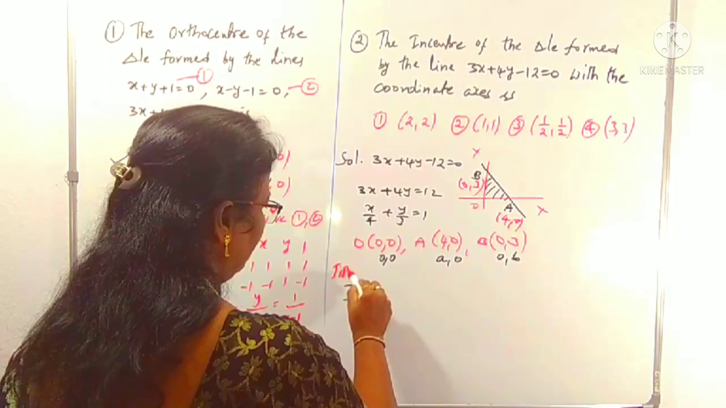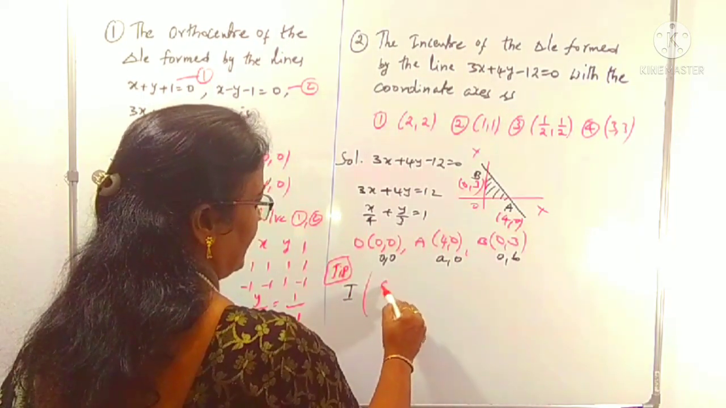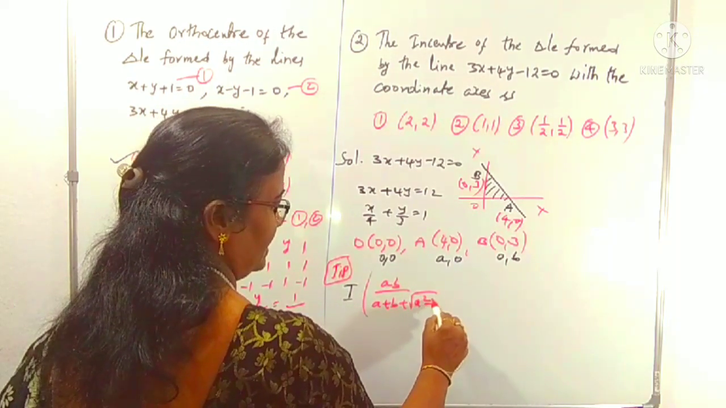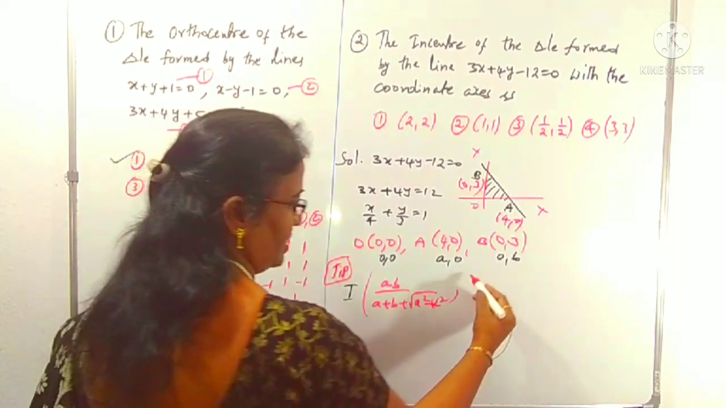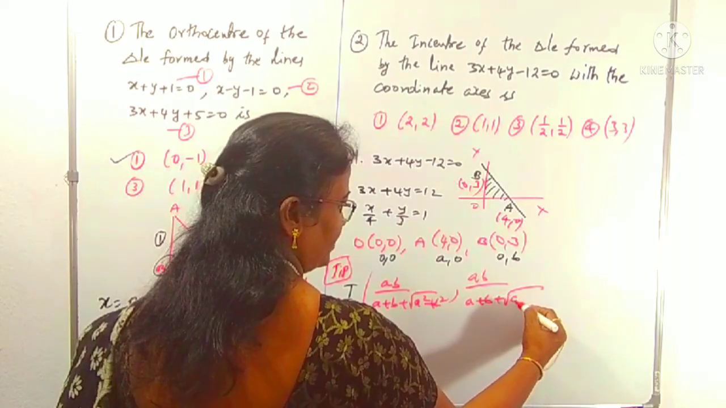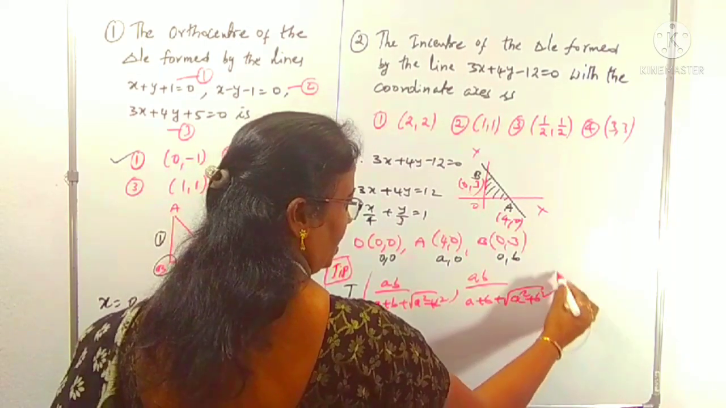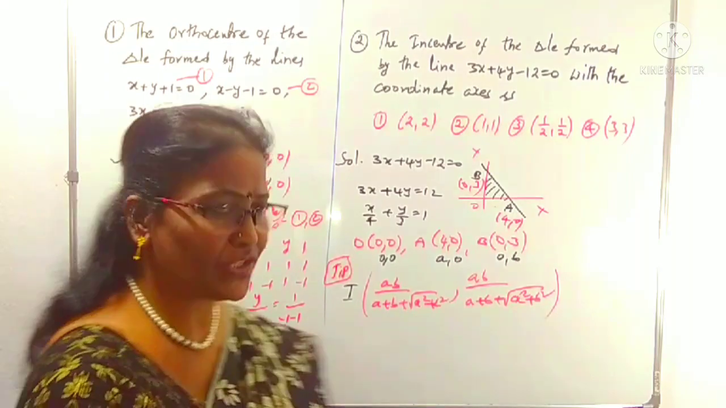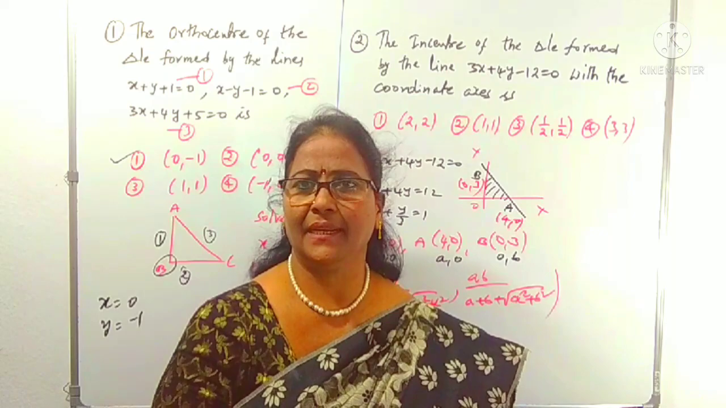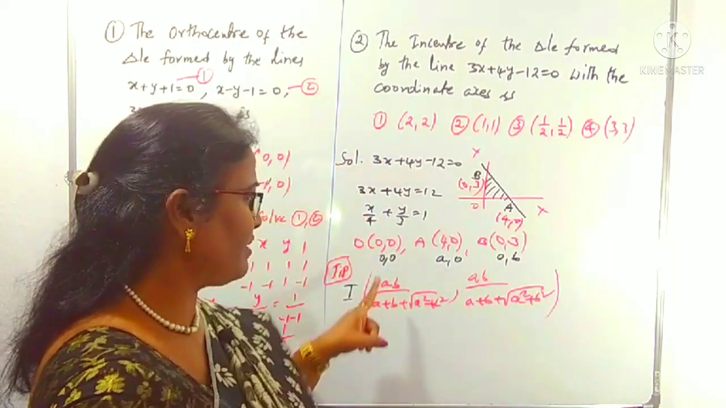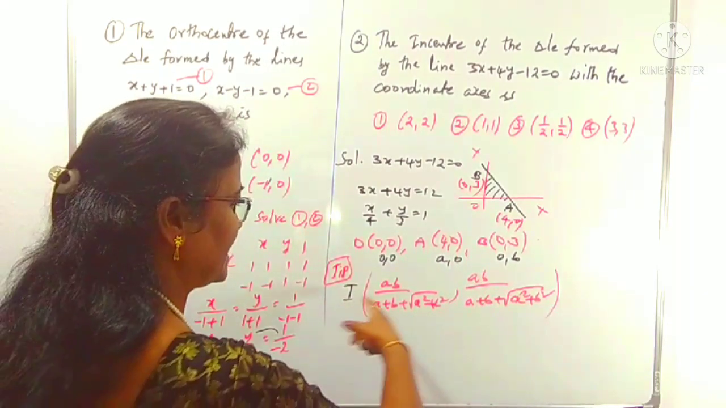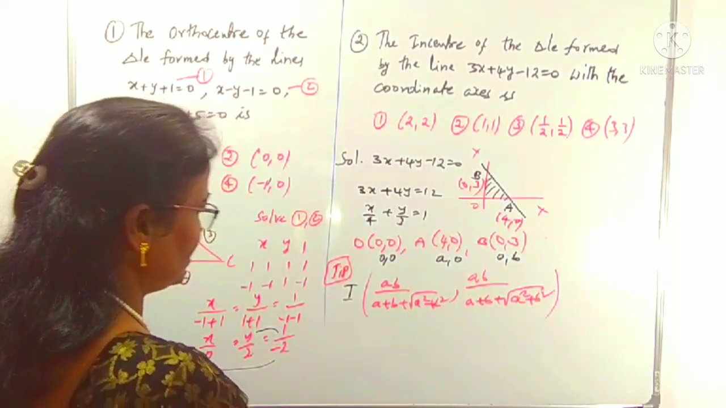This tip we can use here. What is that? The incenter I is (AB by A plus B plus root over A square plus B square). This is the x coordinate, same for the y coordinate also. For the incenter, the other formula is also there, like (AX1 plus BY1 plus CZ1) by A plus B plus C, like that. But in case the points are (0, 0), (A, 0), (0, B), we can use this tip. That's enough. Okay, we can substitute here.